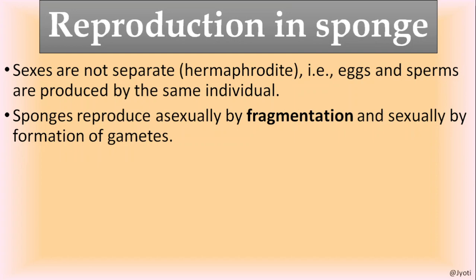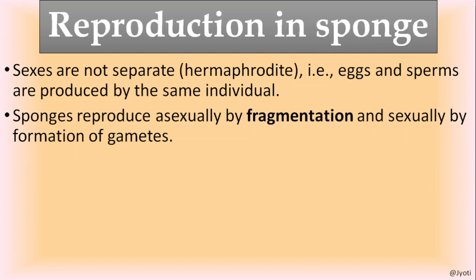Self-fertilization can take place only when the eggs and the sperms are produced at the same time. If the eggs are produced earlier but the sperms are not produced, then the eggs have a very specific lifespan, and after completing that lifespan, they will die.